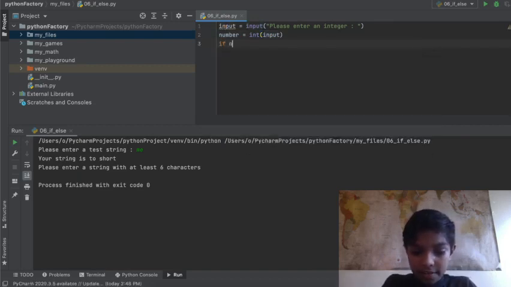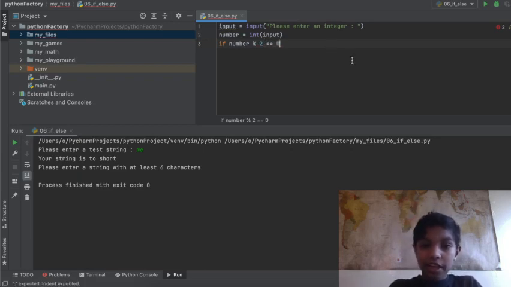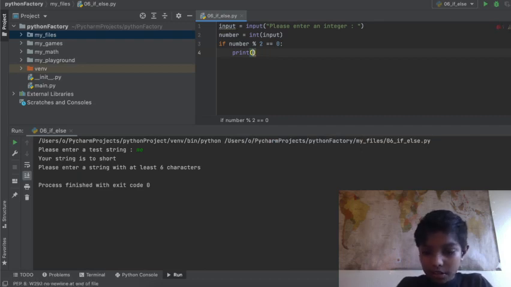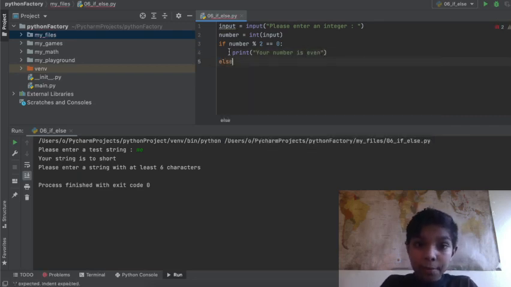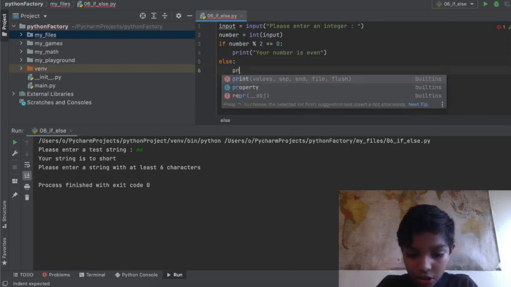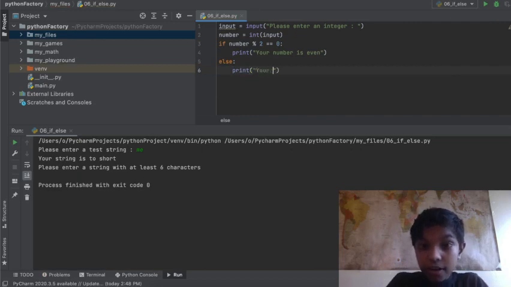Next we're going to say if number, which is the variable name right here, modulo 2 equals 0. We'll see what this does in just a second. Then what we're going to print is your number is even. Then we're going to have to do the else statement right here. For print, you must indent, because after if, you always have to indent, but else and if should be on the same line. Else, we're going to print, okay, your number is odd.